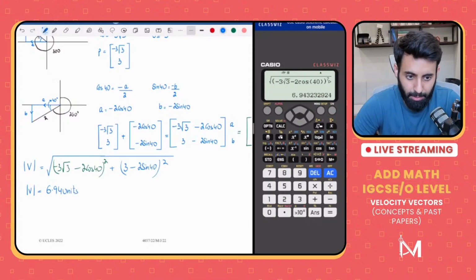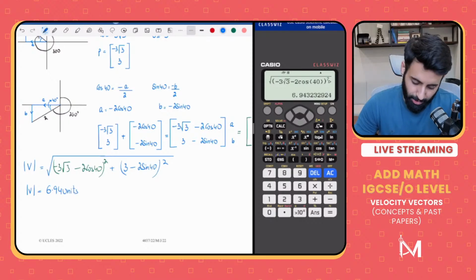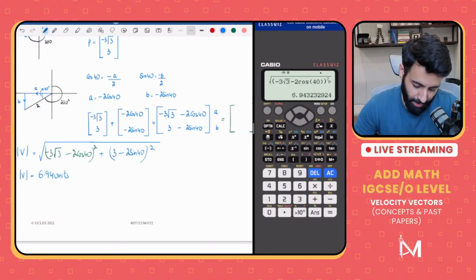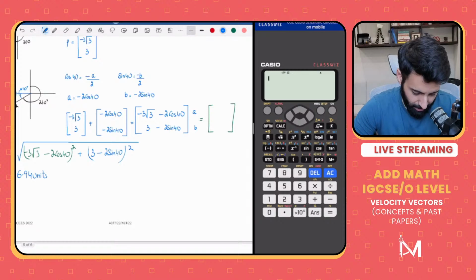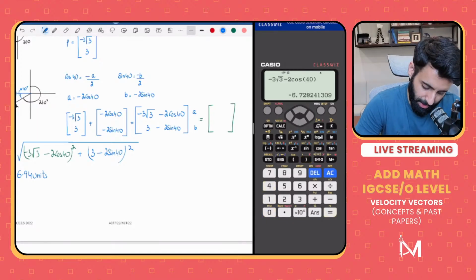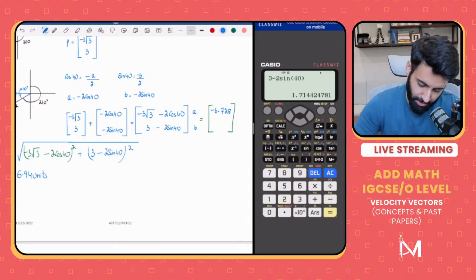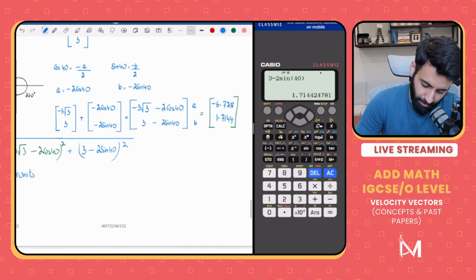Achha, here's the question. How will I find out the bearing? In order to find out the bearing, we need to see which one's positive, which one's negative. We need to find out कि कौन सी value positive है, कौन सी value negative है. तो अब हमें पता है क्या करना पड़ेगा. Now we will have to find out the approximate decimal value of each. So minus 3 under root 3 minus 2 cos 40. Let's find out the decimal value of this. So this is equal to minus 6.728. And then let's find out the decimal value of 3 minus 2 sine 40. Make sure that your calculator is in degree mode. So 1.7144.